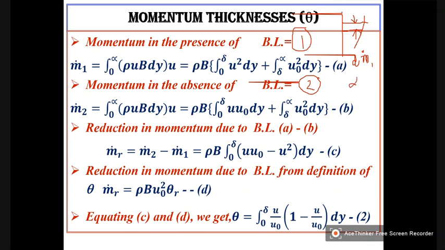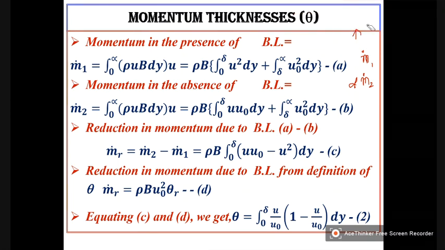Similarly, dm2 will give me the momentum in a similar element in the absence of boundary layer, right? Those expressions for dm1 and dm2, how they are written, I will show you.